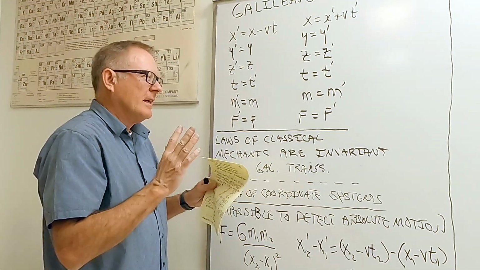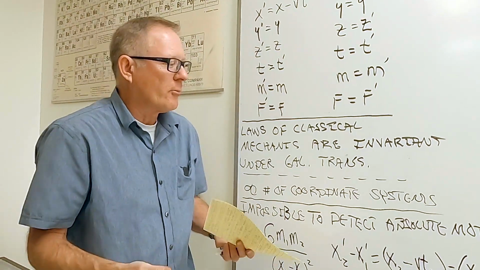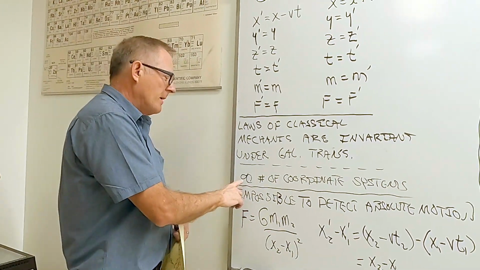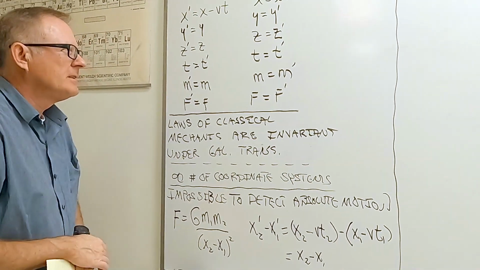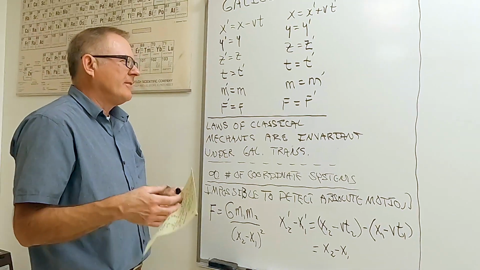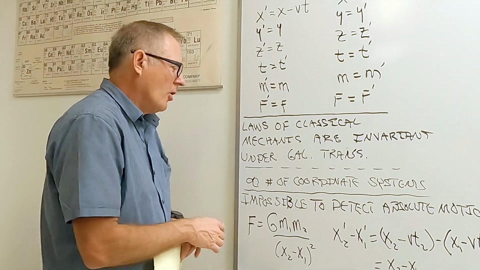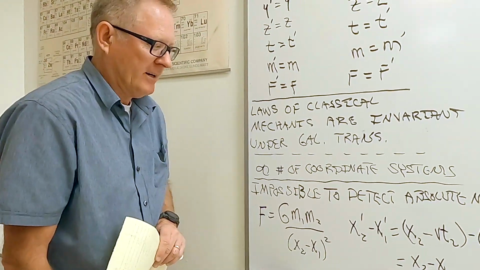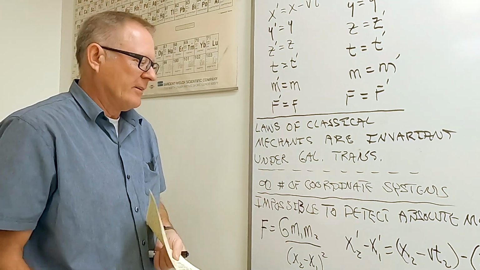That meant that F equals ma in one frame, when you transfer it to the primes, it's F prime equals ma prime, which meant that we have an infinite number of coordinate systems that would apply to Newton's laws, as long as they're moving at constant velocity, which meant it was impossible to detect absolute motion. All you can do is say your motion is relative to someone else's.